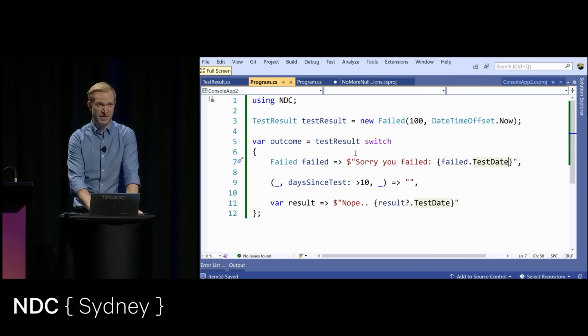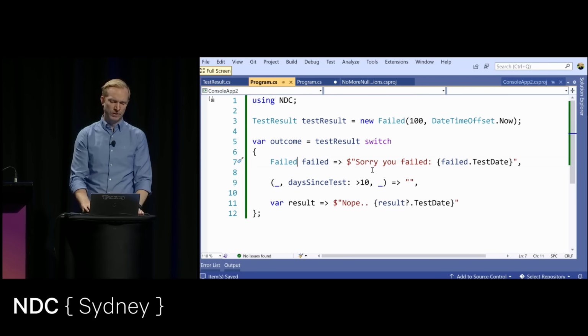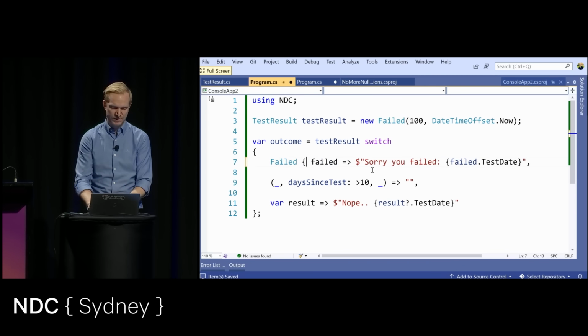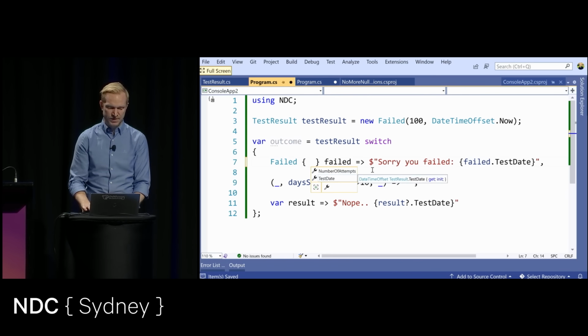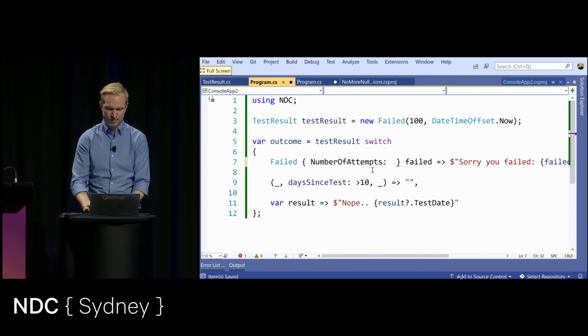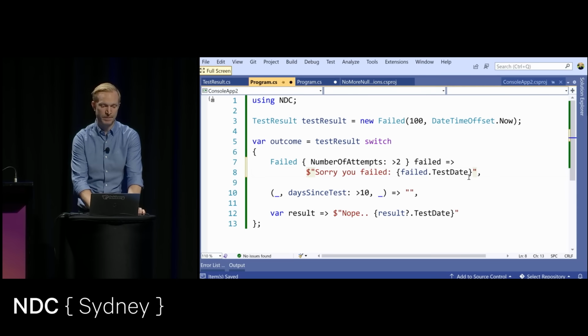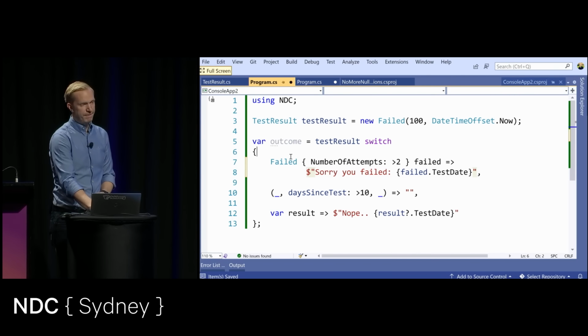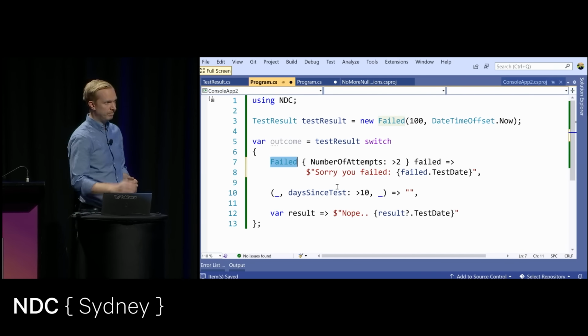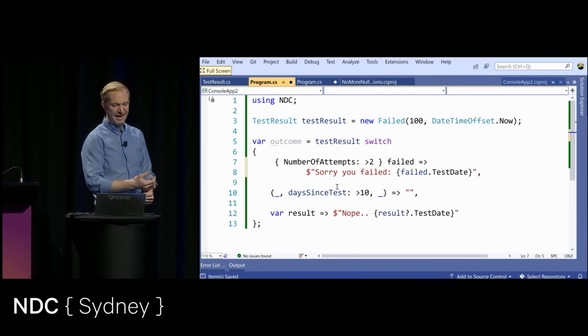the right-hand side of my expression here. I could also say that, well, I want to only get failed tests that have a number of attempts more than 2. Right? So this here is starting to make a little bit more sense. If I were to remove the type here, that would mean any test result. So the base class, a positive, a negative.